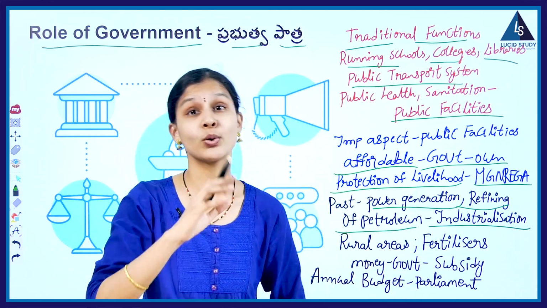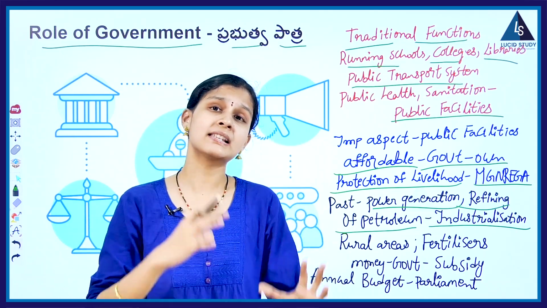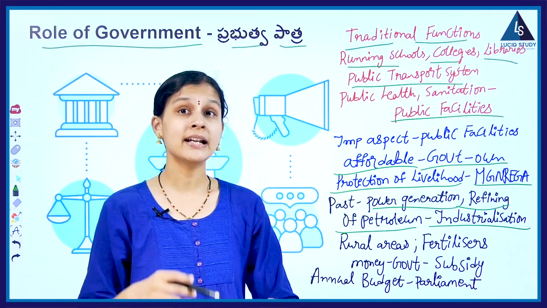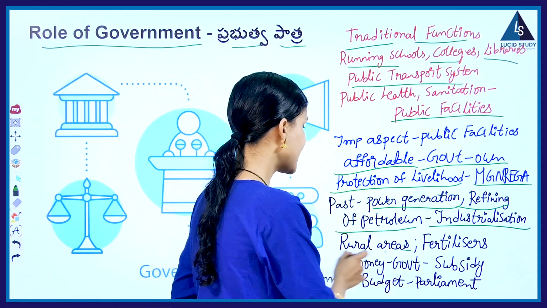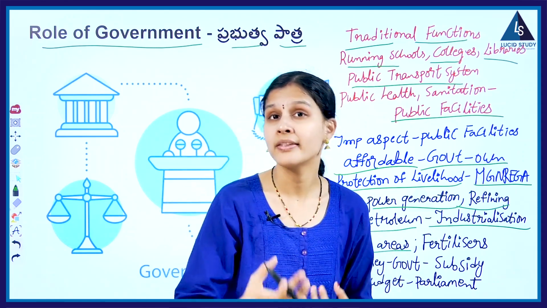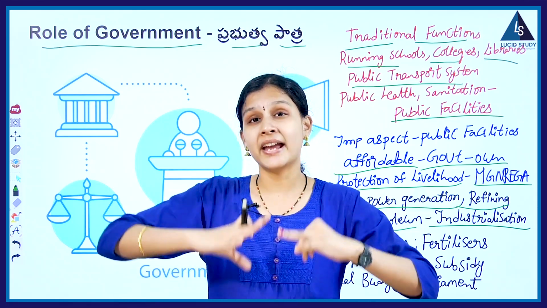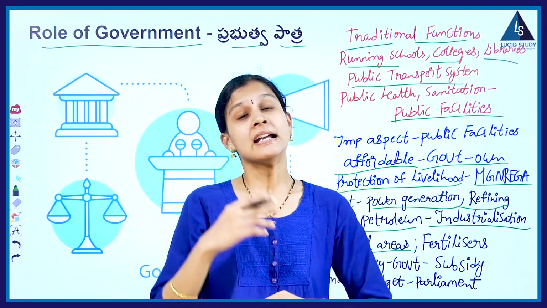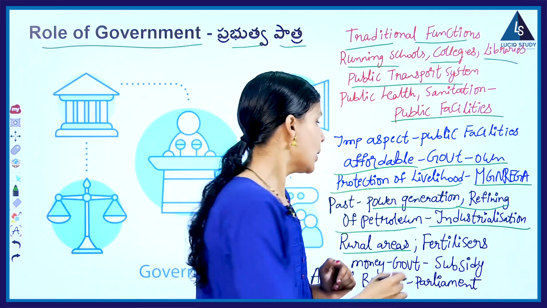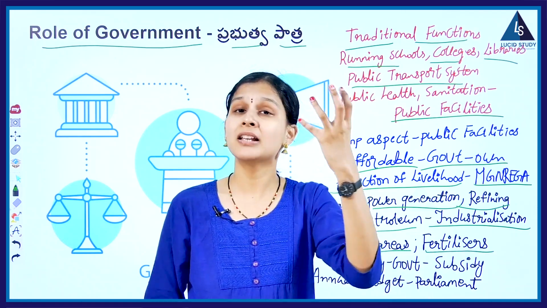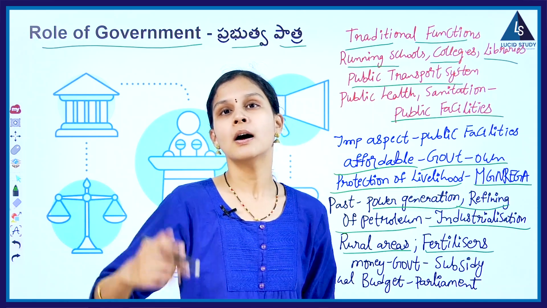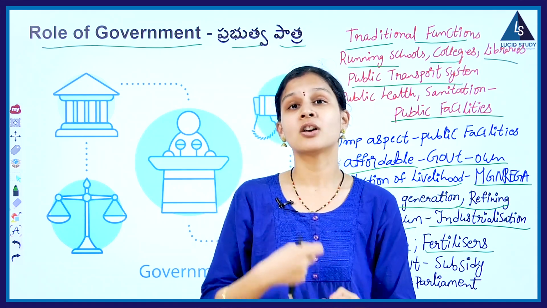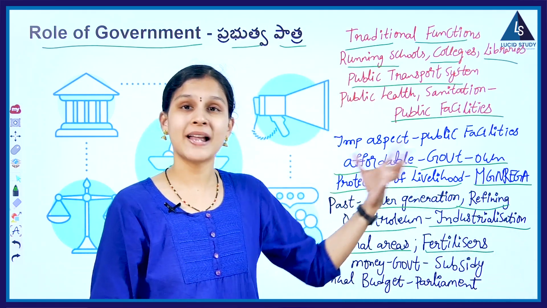Now let us get into the rural areas. In rural areas, what are the major activities taken up by the government? The government helps. What it does in rural areas is invest more in irrigation projects. It tries to extend the agricultural lands in order to help the farmers. And one more thing the government does to help farmers is providing fertilizers at minimum cost. That is, the government sees to it that the pesticides and fertilizers used for spraying on crops are given to farmers at a low price. It is planning in such a way.